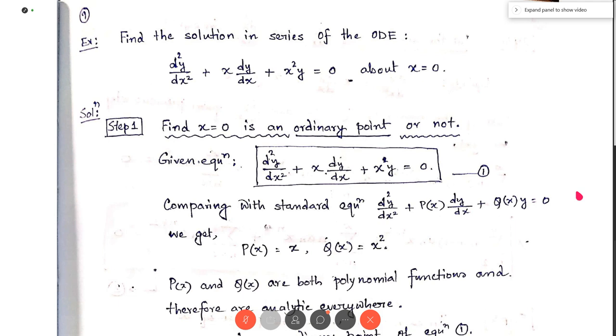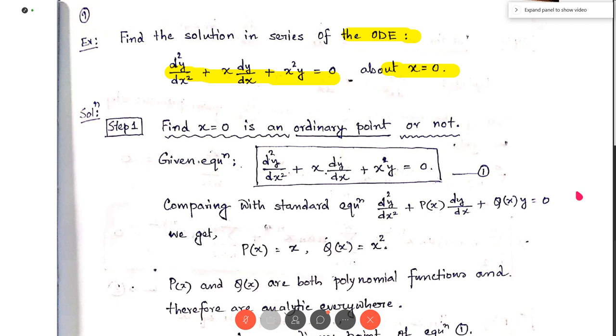This is an ordinary differential equation, d2y/dx2 plus x dy/dx plus y equal to 0, and you are asked to find the power series solution of this ODE about the point x equal to 0. See, here is an observation. You are not told whether x equal to 0 is an ordinary point, a regular singular point, or an irregular singular point. You don't know the nature of the point x equal to x0.